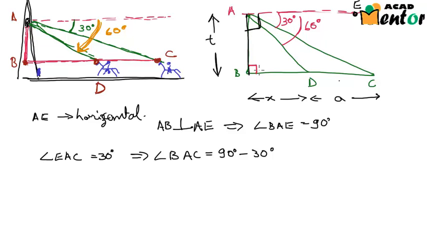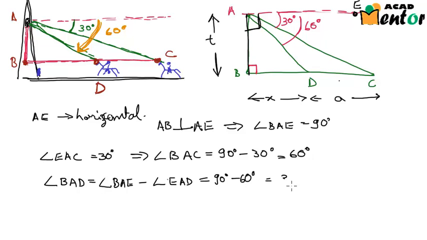Minus 30 degrees would give me angle BAC. So this would be 60 degrees. Similarly, angle BAD would be equal to angle BAE minus angle EAD, that is 90 degrees minus 60 degrees, or just 30 degrees. So let me label it in the figure. I am saying this angle BAC is 60 degrees and this smaller angle BAD is 30 degrees.